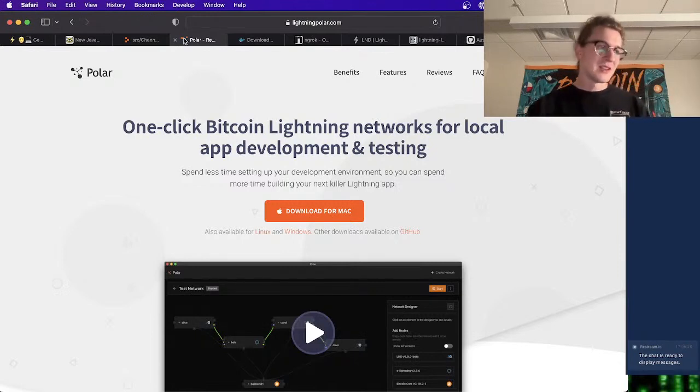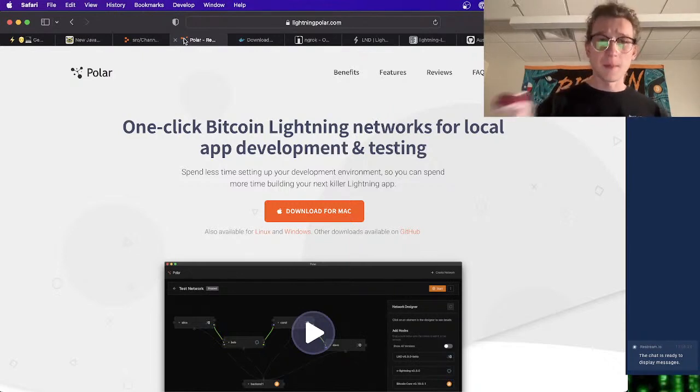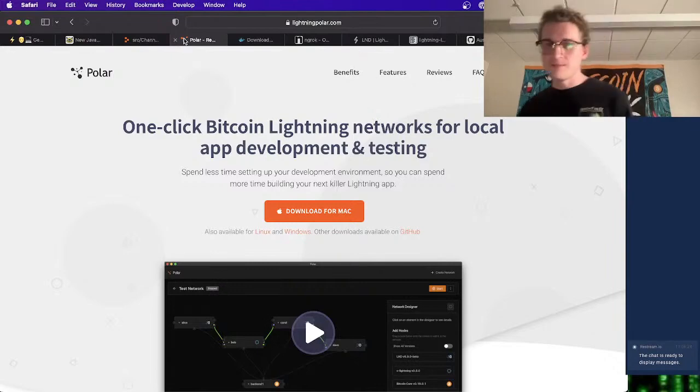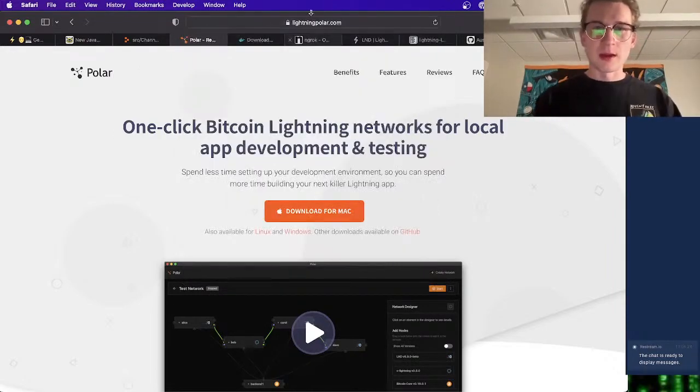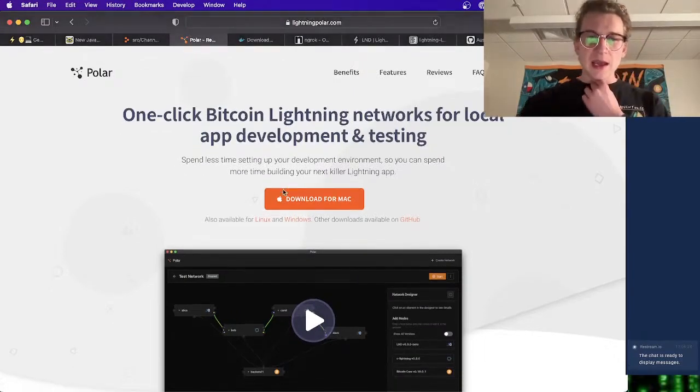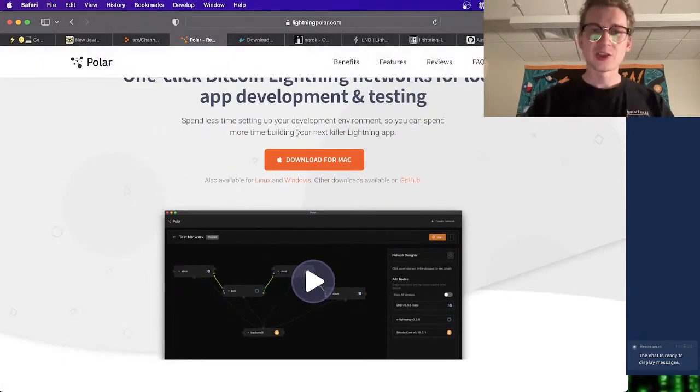We can always move to production, and maybe we'll even get to that point. Maybe I can plug one of my Voltage nodes into production and we can see what that looks like. But yes, Polar, you can find it at lightningpolar.com. And yes, I highly suggest you download it.